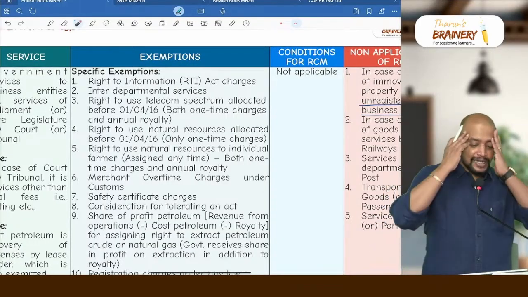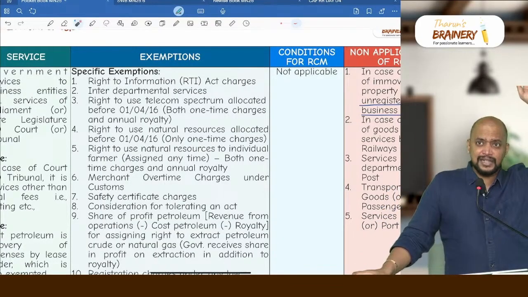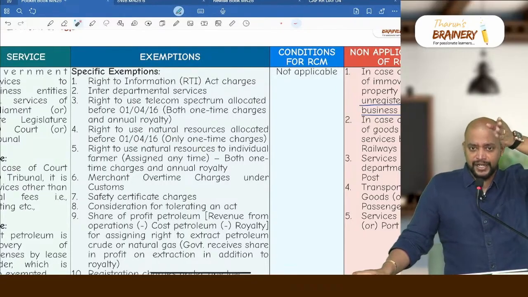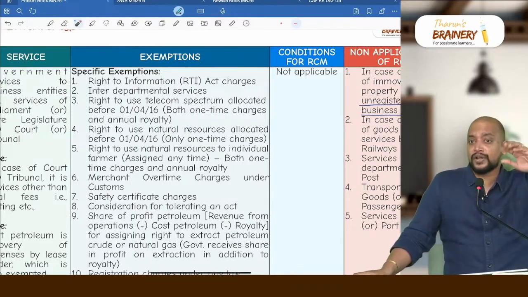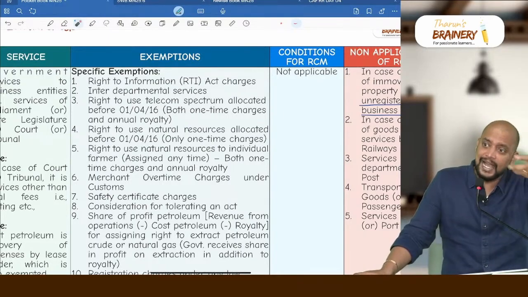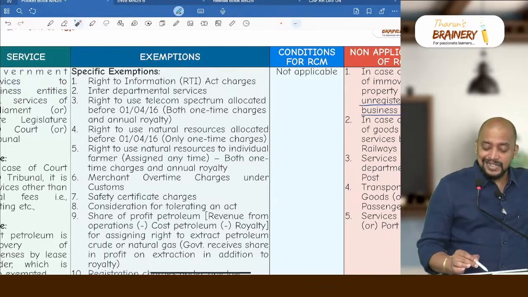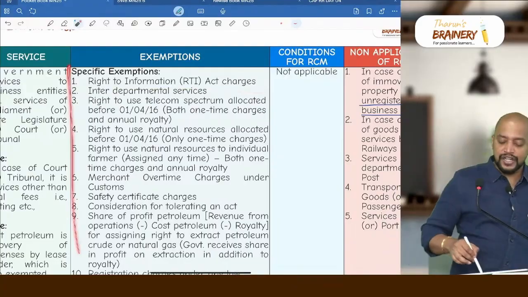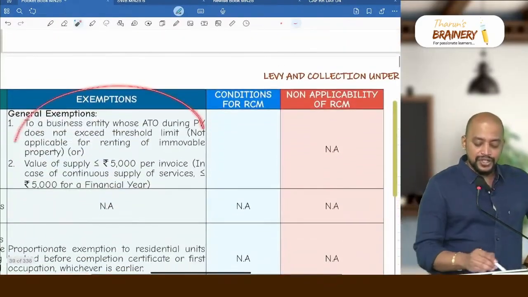So you need to understand which place we are right now in. First, Department of Post we covered, then railways, transportation, airport or port we covered, and all other services to business entities. What if it is to individuals? It will be exempted. So services provided by government to business entities: there are 14 specific exemptions. In case of these 14 specific exemptions, it is entirely exempted. And thereafter we have 2 general exemptions.